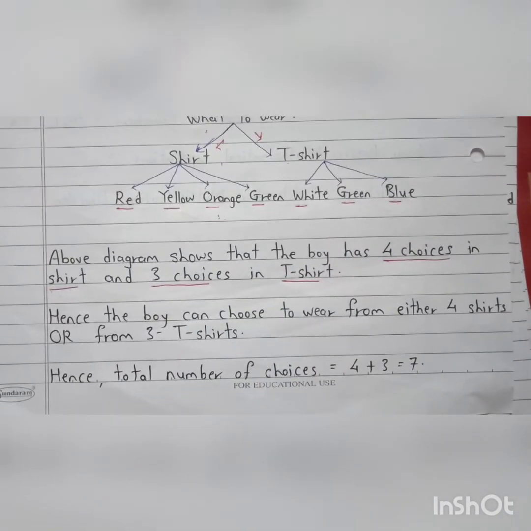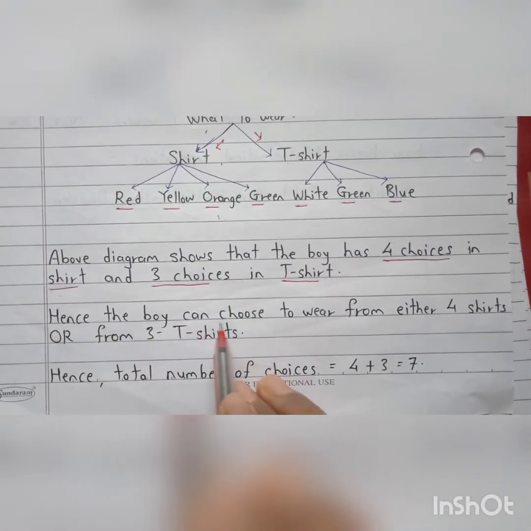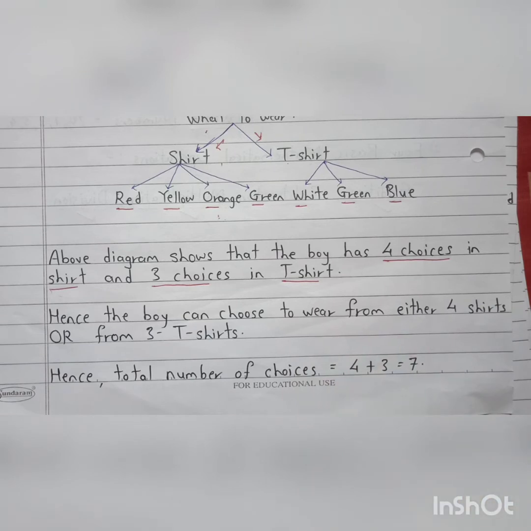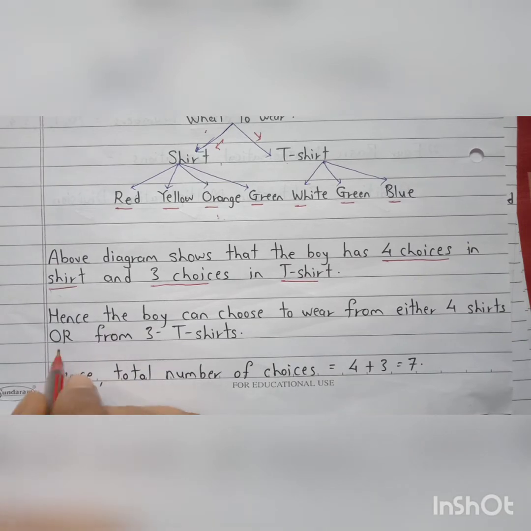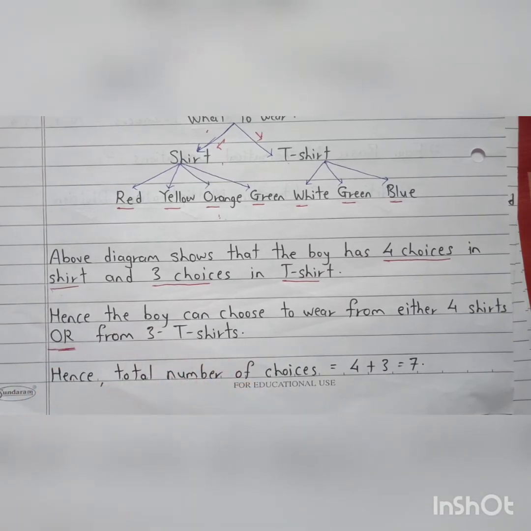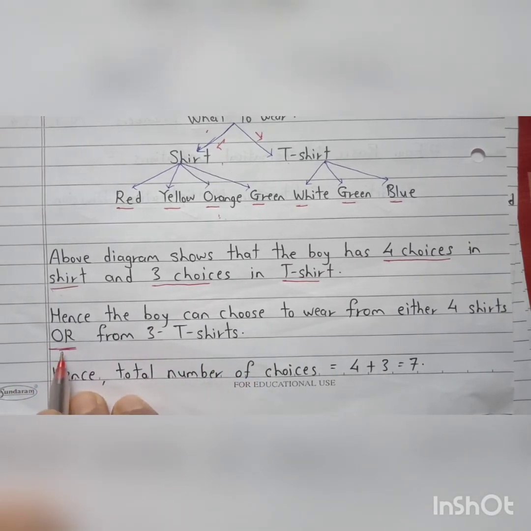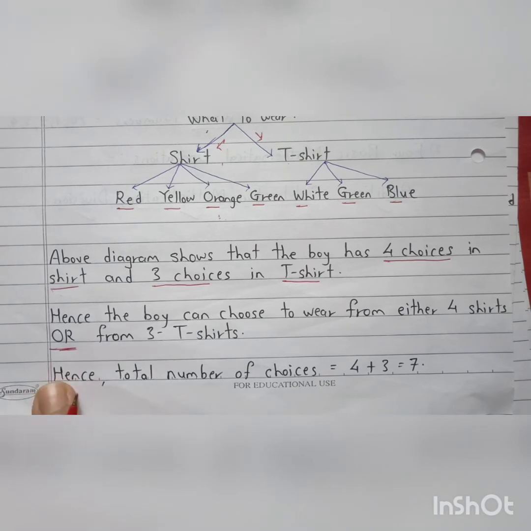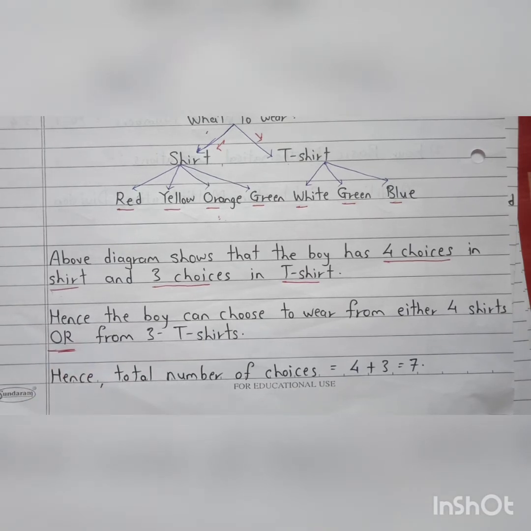So what can we conclude? Hence the boy can choose to wear. Now see, anyone can wear only one shirt at a time, right? So he will choose only one from either four shirts or from three t-shirts. Now here this "or" word is very important. How and why this is important you will come to know in this video only, but a little later. Okay, so right now he has either four shirts or three t-shirts.